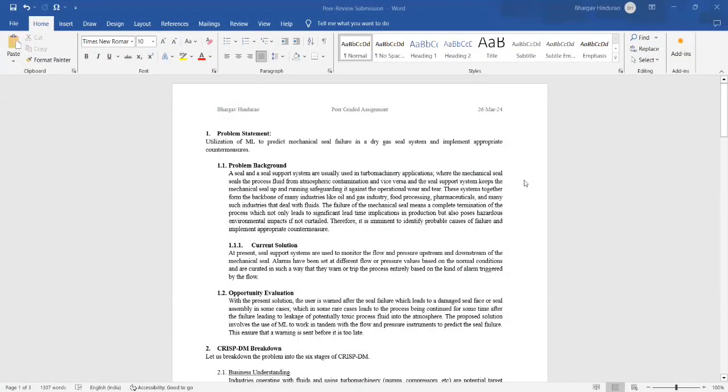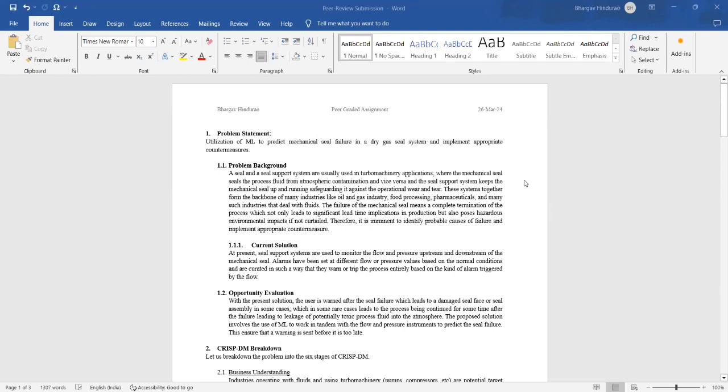The problem statement for today is to utilize ML to predict mechanical seal failure in a dry gas seal system and implement appropriate countermeasures. Basically, a quick brief on the background. So, the mechanical seal and seal support systems are usually used in turbo machinery applications where the mechanical seal seals the process fluid from atmospheric contamination and vice versa.